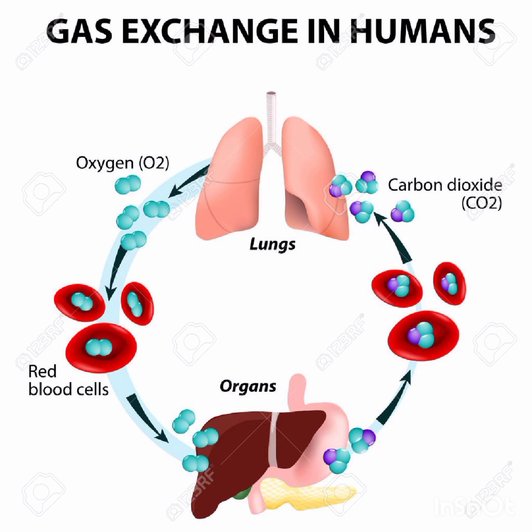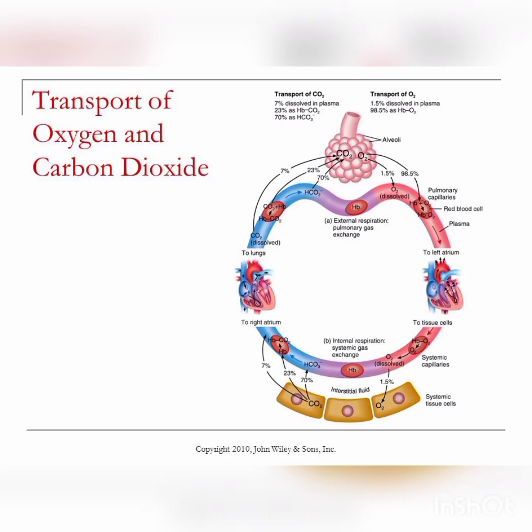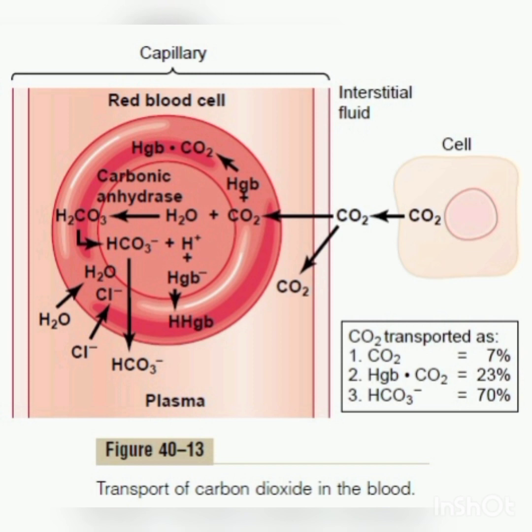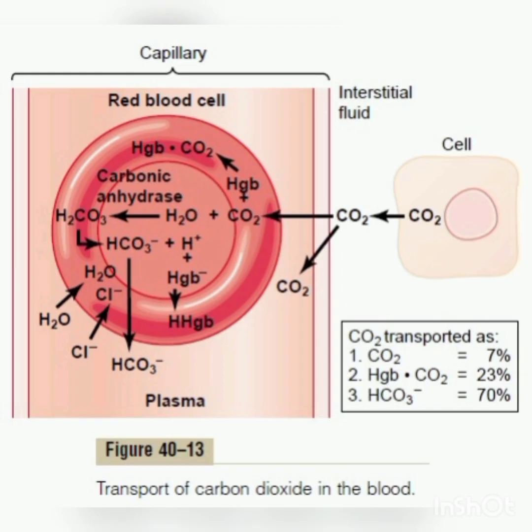First, transport of oxygen through plasma. Oxygen does not dissolve easily in water, therefore only about 3% of oxygen is transported in the dissolved state in blood plasma. Next is transport of oxygen by RBC. Having discussed the plasma, now we can discuss how oxygen is transported by the RBC.